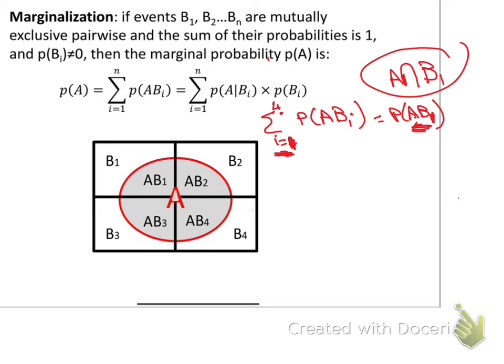Okay, so coming back to the question, the probability of AB_i equals the probability of AB1 plus the probability of AB2 and so on.